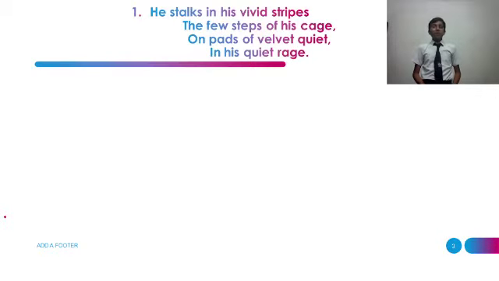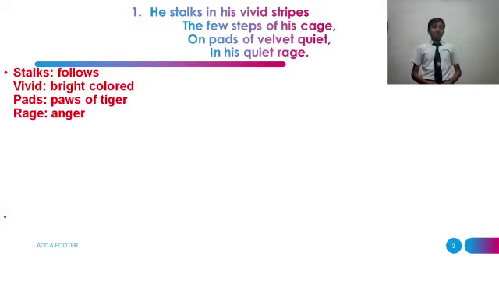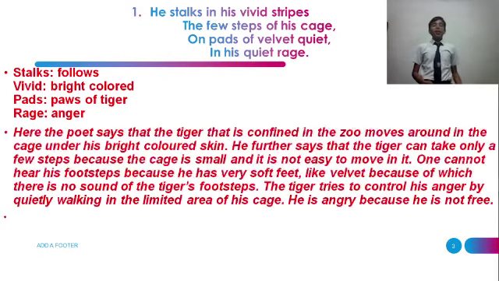And now the first paragraph. He stalks in his vivid stripes, the few steps of his cage, on pads of velvet quiet in his quiet rage. Now the word meanings. Stalks means follows, vivid means bright color, pads means paws of the tiger, and rage means anger.